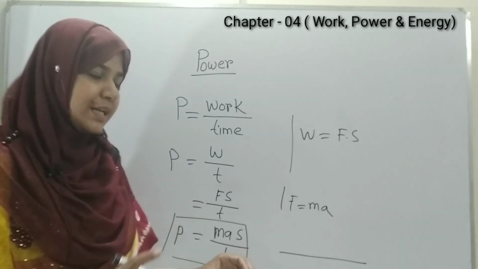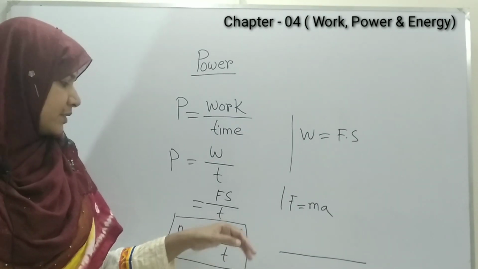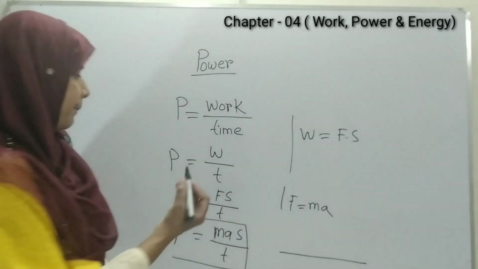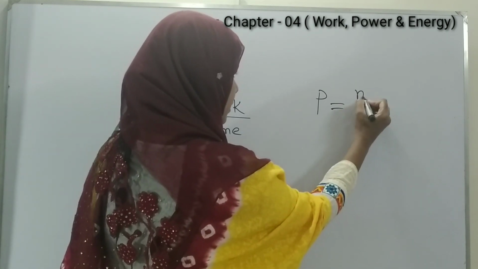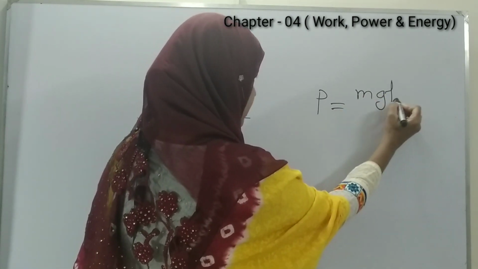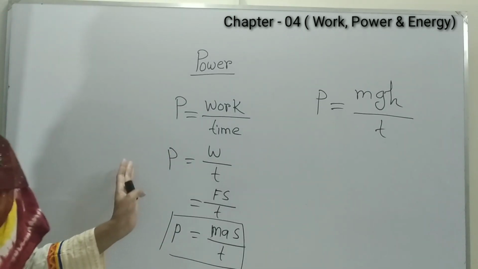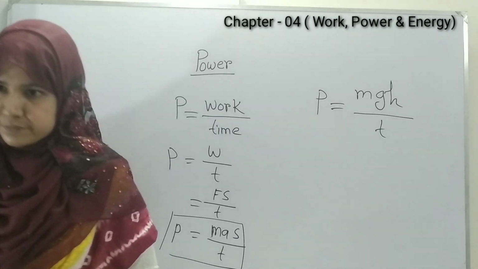Instead of acceleration we use g and instead of s we use h. So the new formula will be P equals mgh by T. Here are a few formulas you have to memorize to solve our mathematical problems.